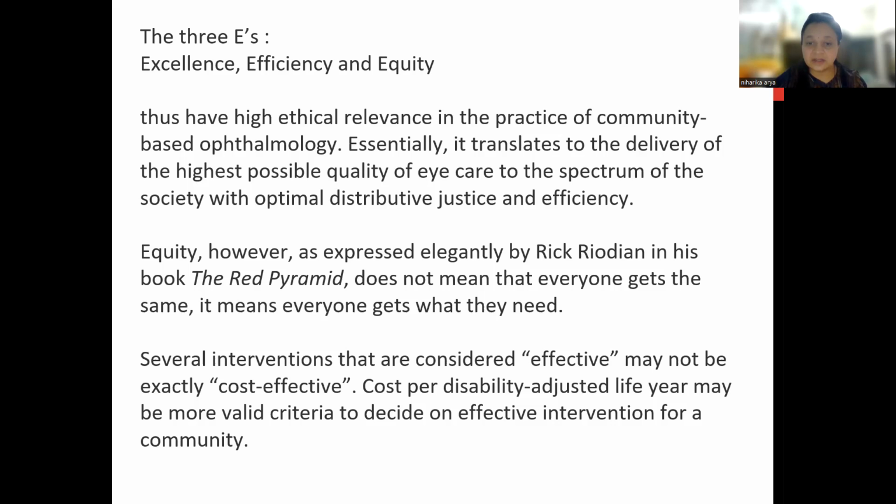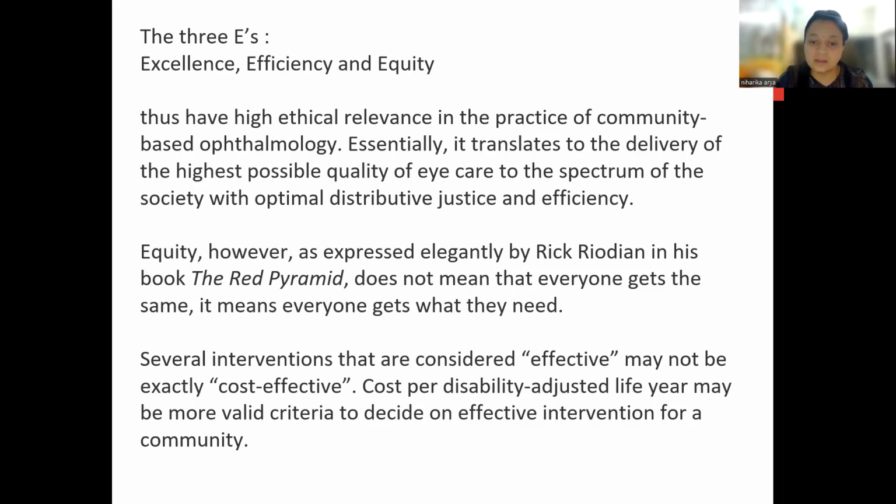So if a patient comes to your OPD with only a very small retinal detachment and you say you have to go for retinal detachment surgery, it may not be cost effective for that patient, and maybe the patient cannot afford it.